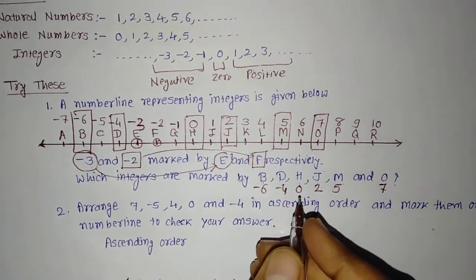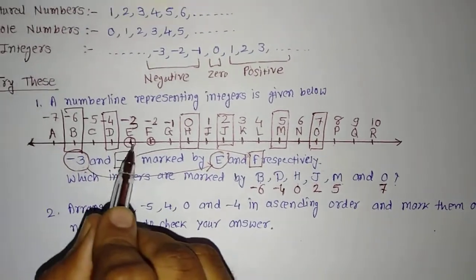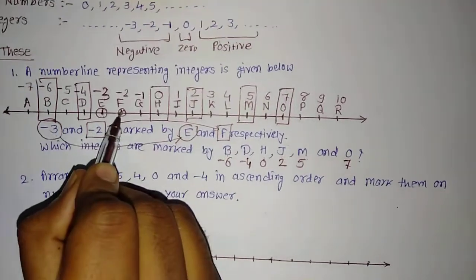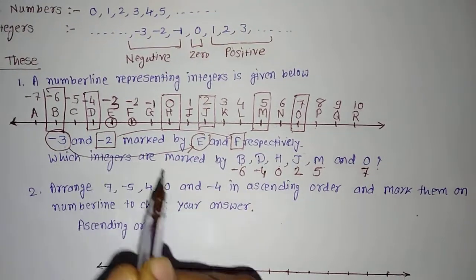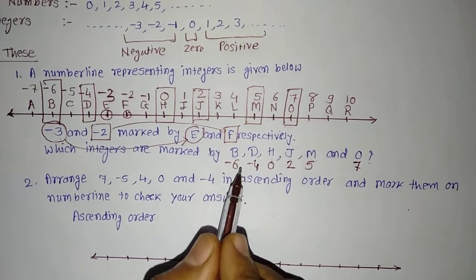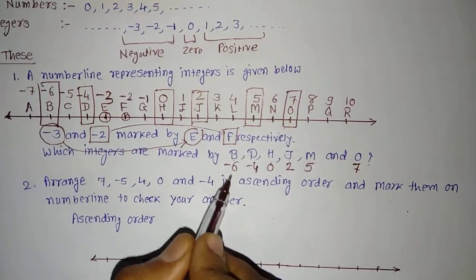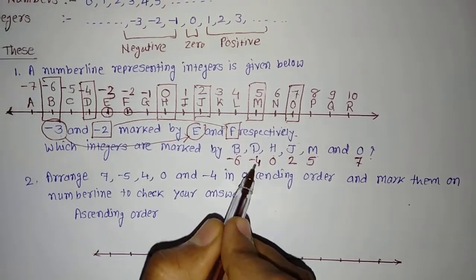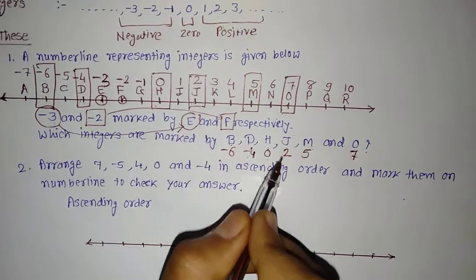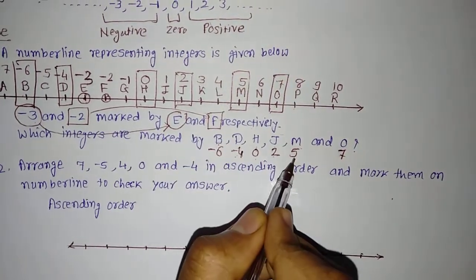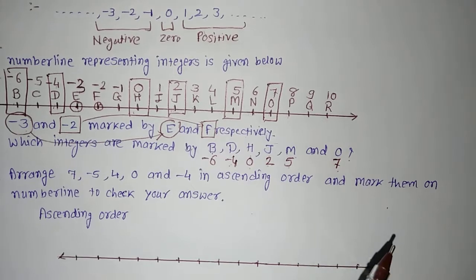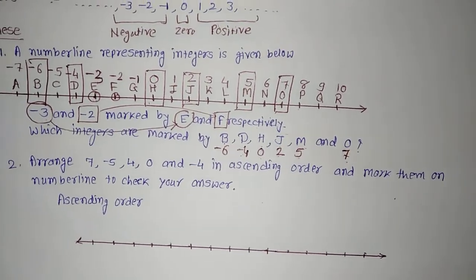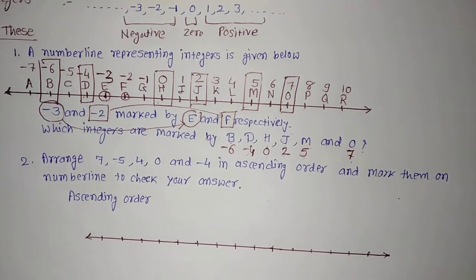So, as they have mentioned, minus 3 is associated with E and minus 2 is associated with F. We have to find out the numbers associated with the given alphabets: B is minus 6, D minus 4, H 0, J 2, M 5 and O 7. All these numbers are there. So this is solved.